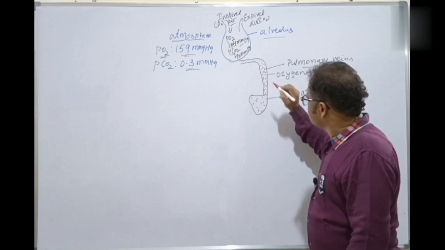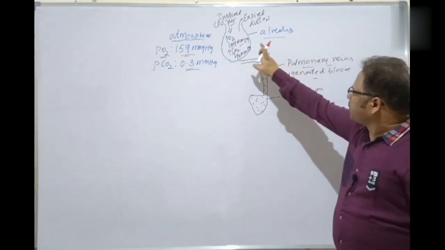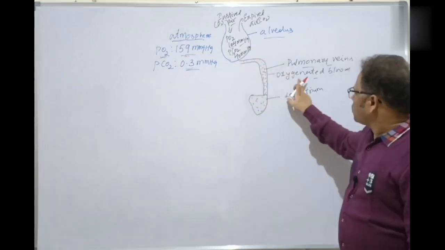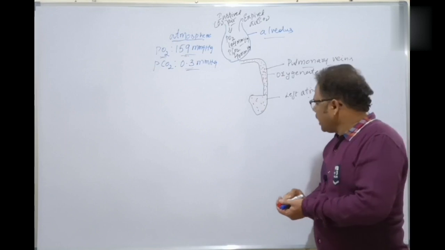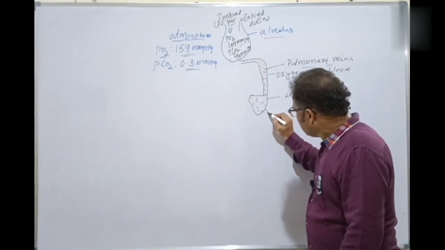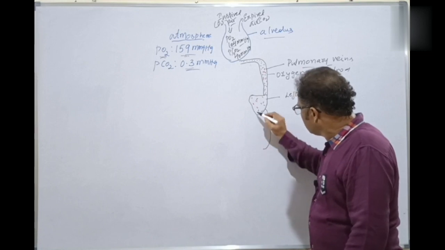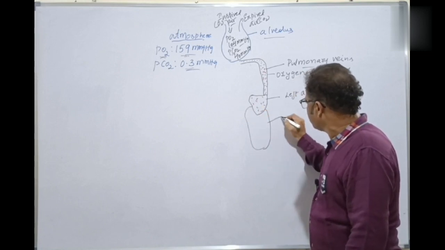It's very simple, isn't it? Because it is carried by the pulmonary veins from the alveoli of the lungs. Oxygenated blood is supplied to the left atrium. Clear? And that is now supplied to which one? The next one, called the left ventricle.